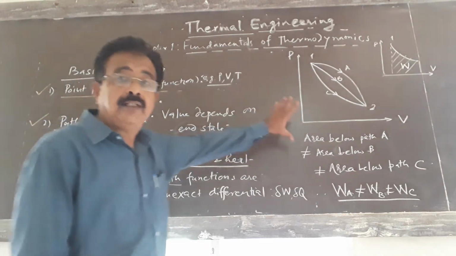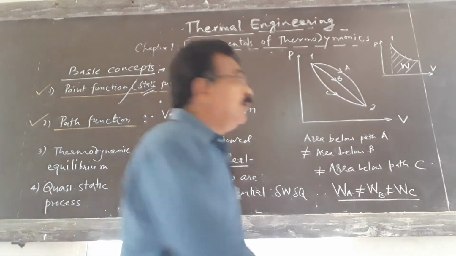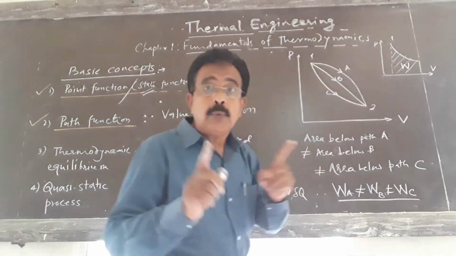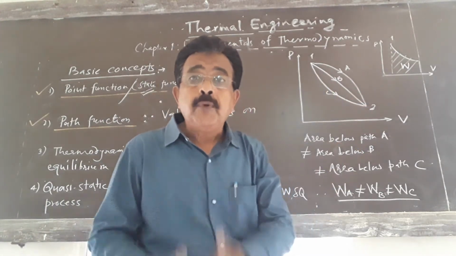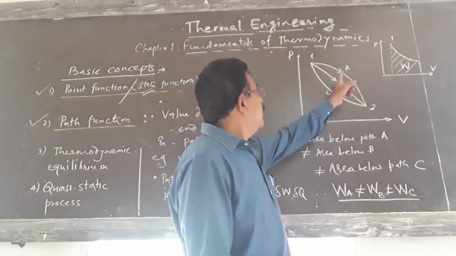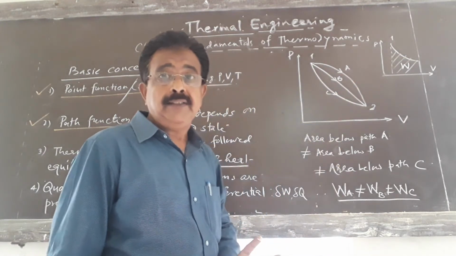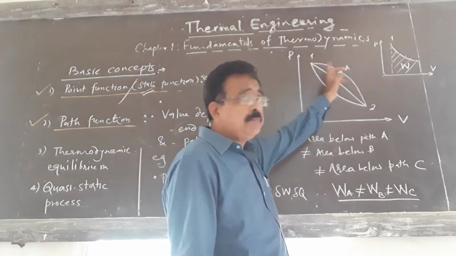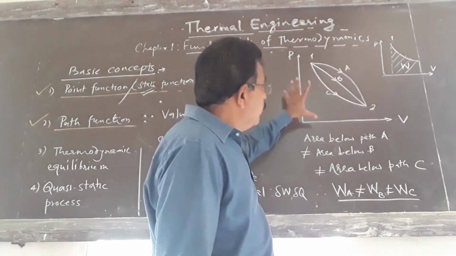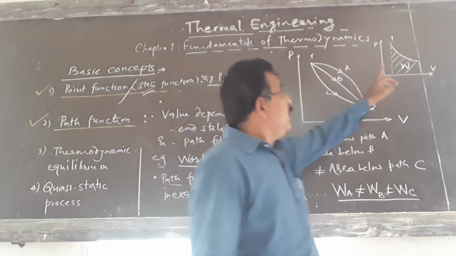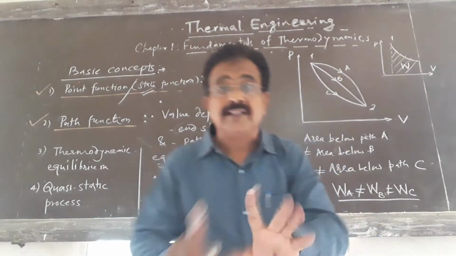Now from this figure, we will see how work is a path function. We have shown the process 1-2 and three possible paths: path A, path B and path C. We know that in the PV diagram, the area under the curve shows the work transfer.